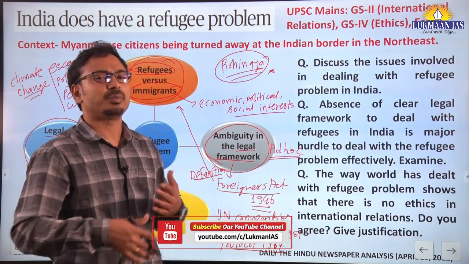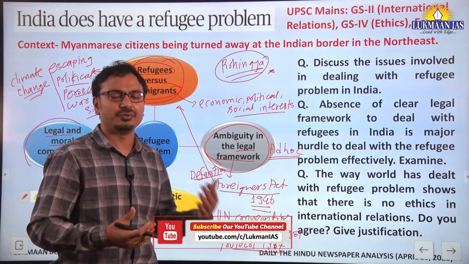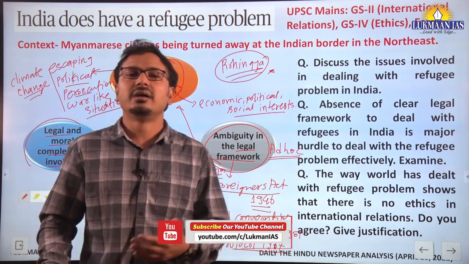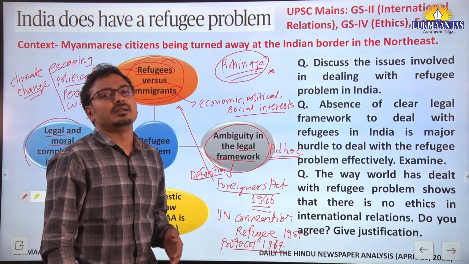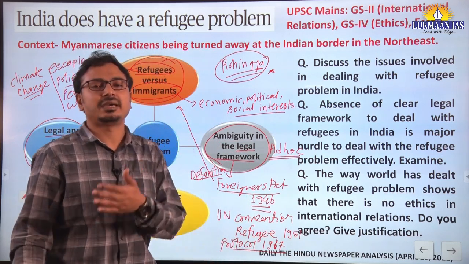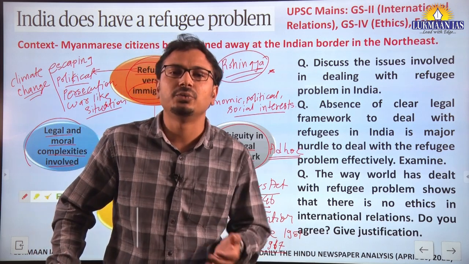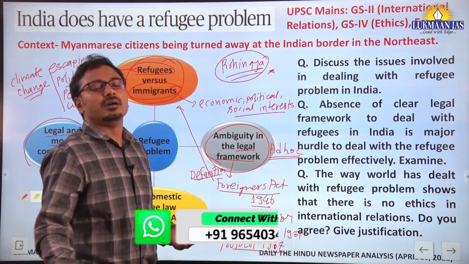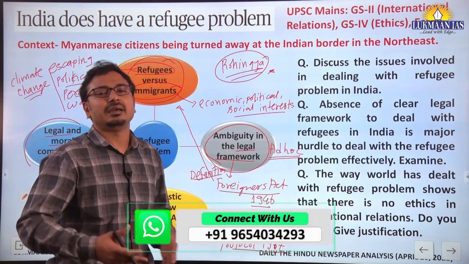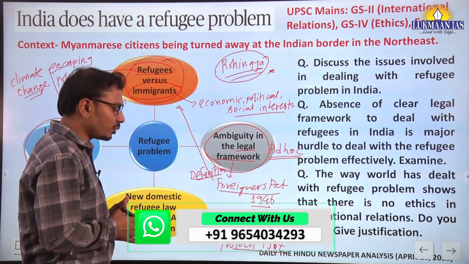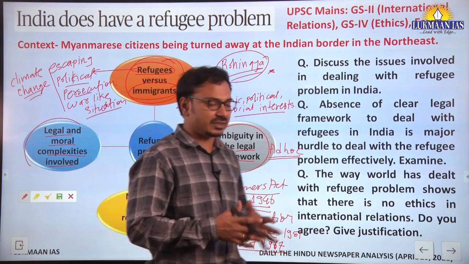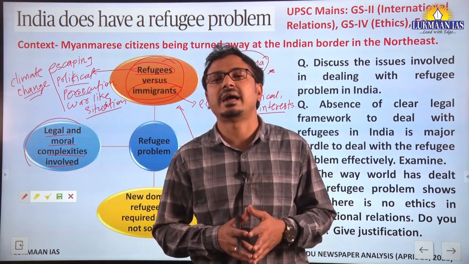At present, many Rohingya refugees are there in India, right? Many Tamils escaped the civil war in Sri Lanka and came into India. So India basically has been an important location for the influx of refugees in the past.